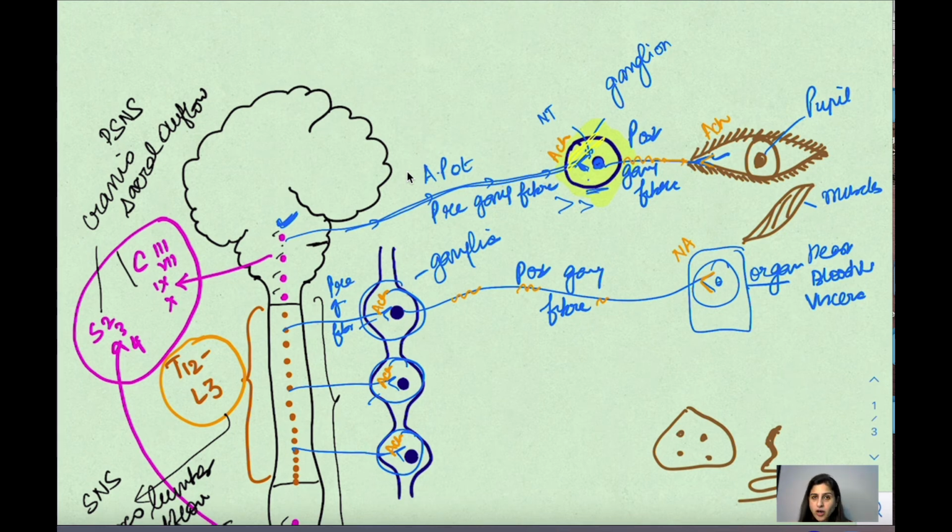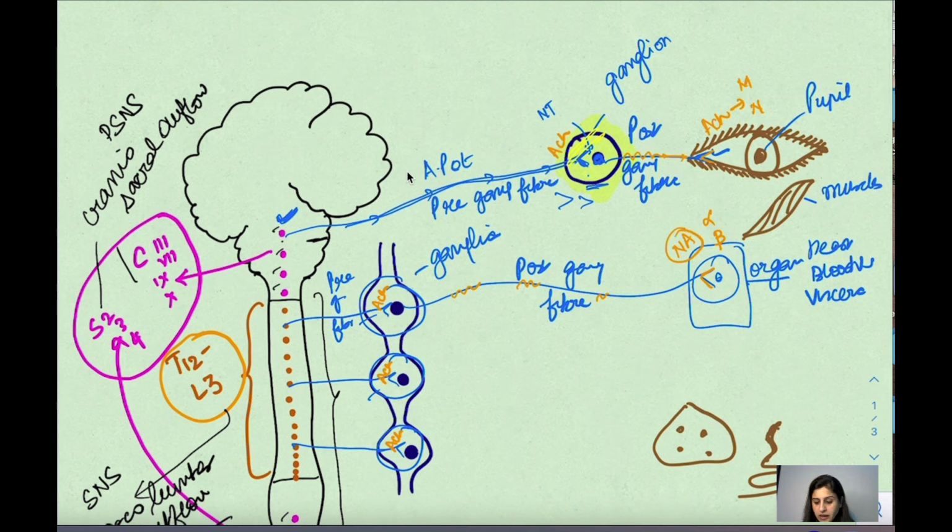Preganglionic fibers are going to release the same neurotransmitter in the ganglion, but for the postganglionic fibers, it will depend whether they are sympathetic or parasympathetic, and the neurotransmitter release would be according to that. Acetylcholine here is going to act either on muscarinic receptors or nicotinic receptors, while noradrenaline has different receptors, alpha or beta receptors. It will produce effects according to that.